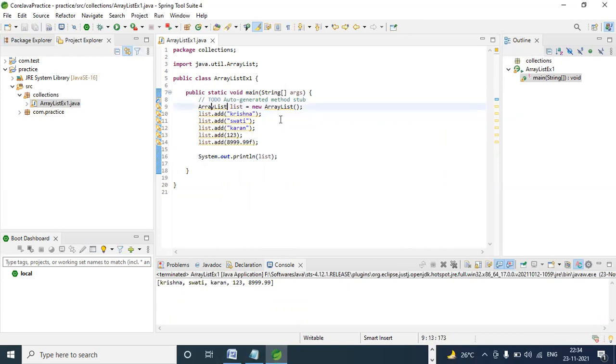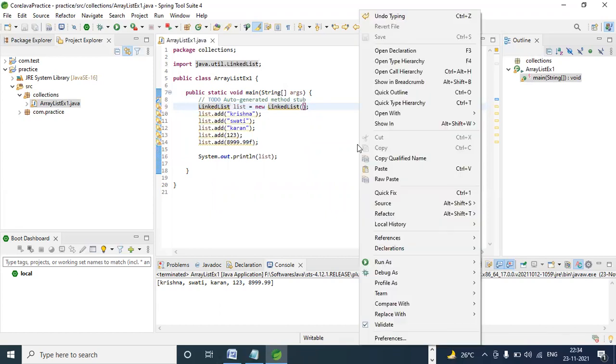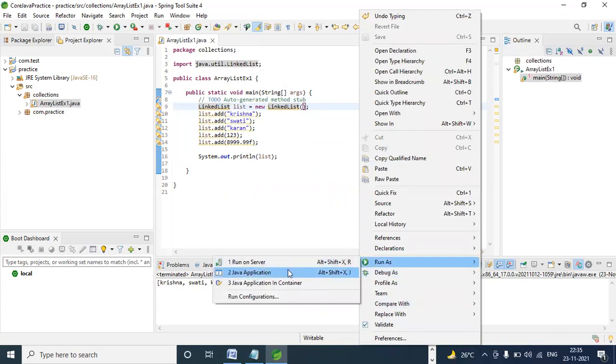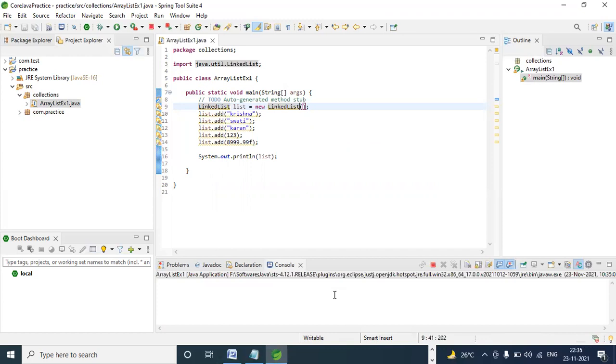If you want to use a linked list, you can add here. Performance will be best compared to a list. You have to import this class here. Okay, so this also follows the same thing. This is the array list and linked list.